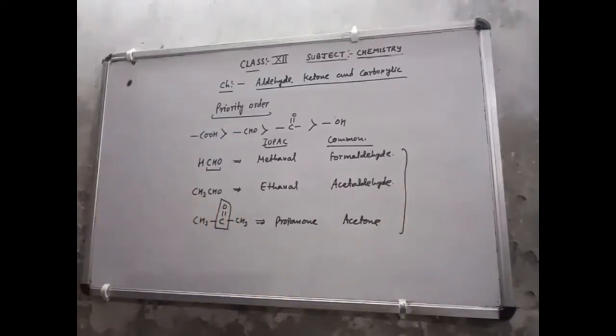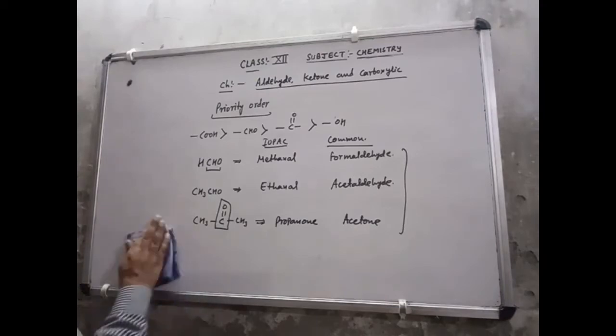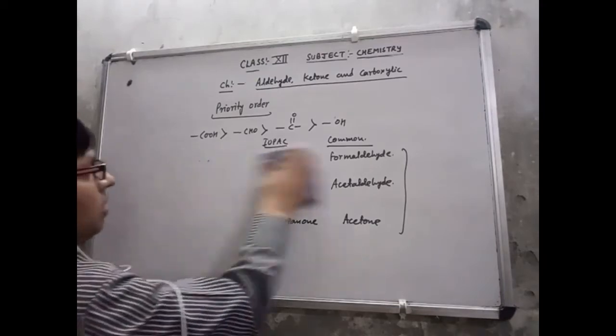Now I will discuss some more compounds that are a little bit tricky. Before that, I want to tell you one thing, an important note you should note down.